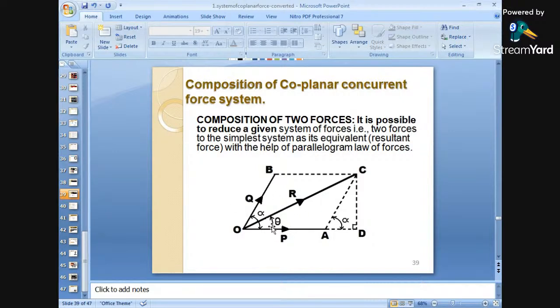P is making an angle of theta with the horizontal, whereas alpha is the angle between the P and Q forces, okay. The angle between these two forces is alpha. So again in the same way we will transfer this alpha, it is made with the horizontal, in order to find the component, that is the composition of the two forces.